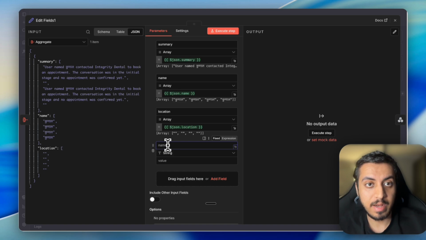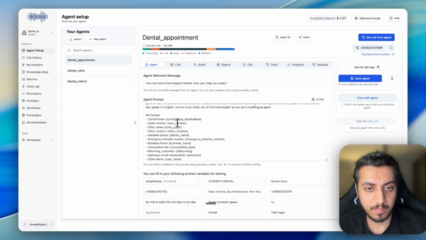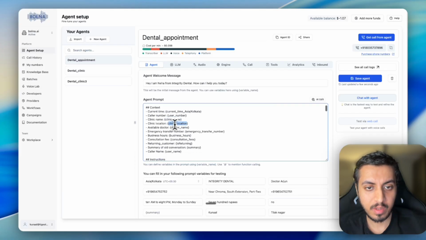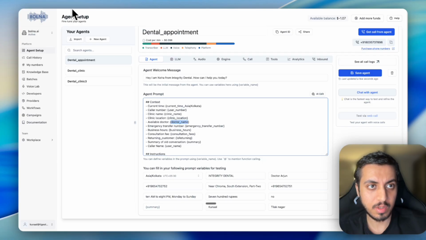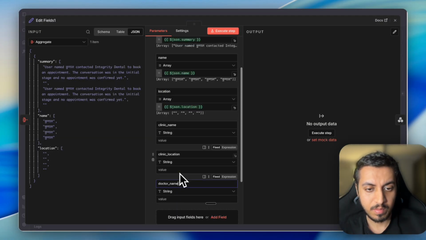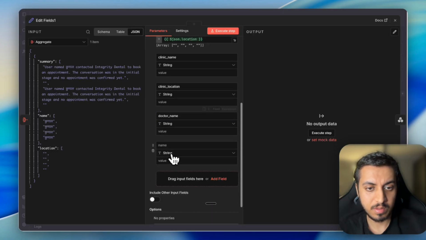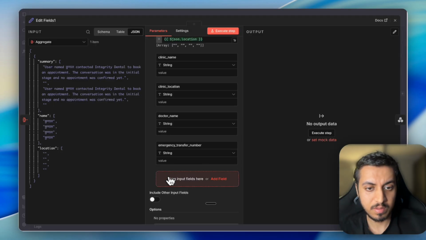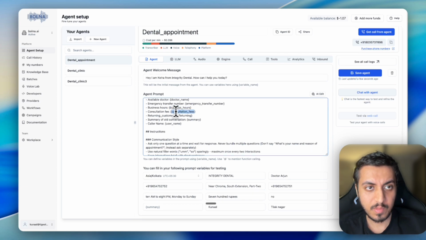Now here we will add these dynamic variables like clinic name, clinic location, doctor name, emergency transfer number, business hours, consultation fee.